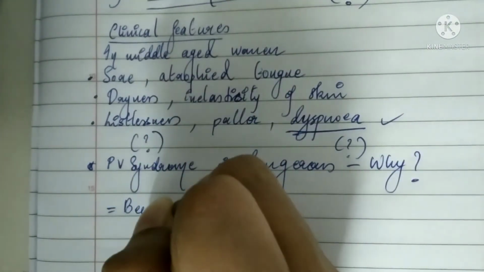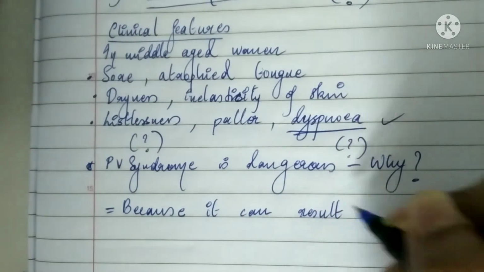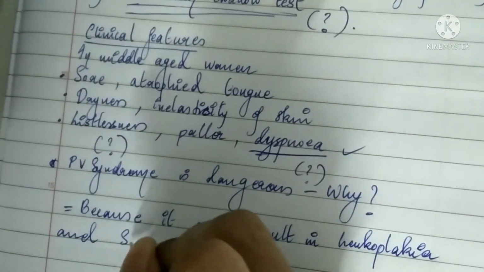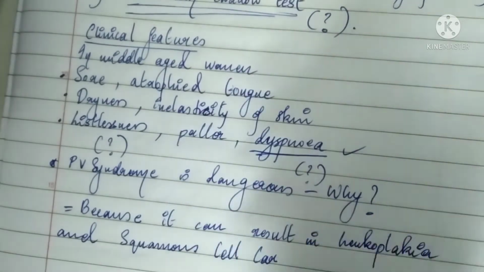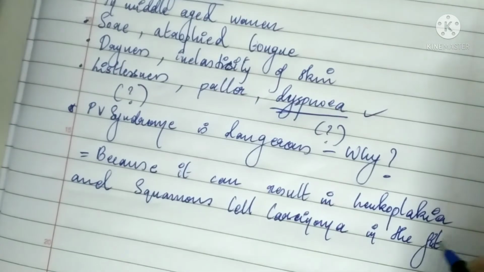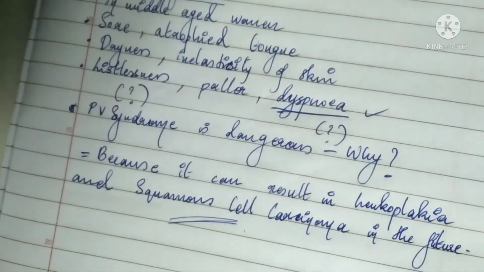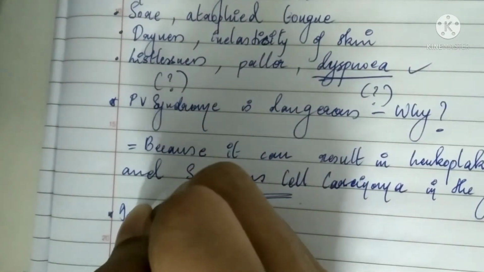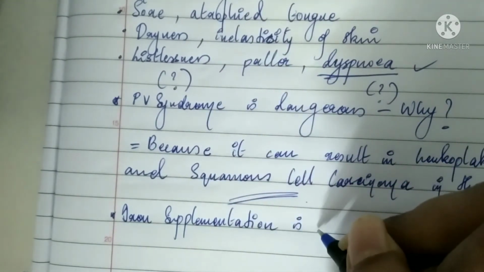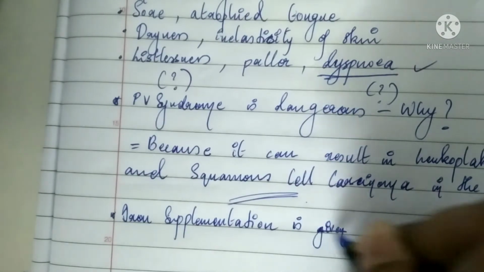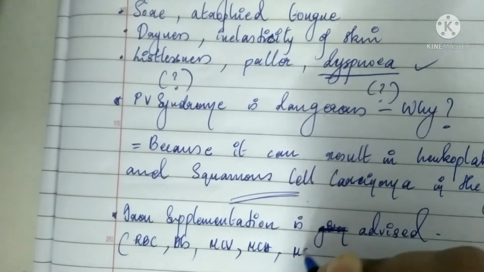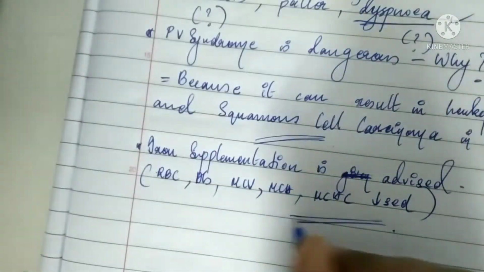Plummer-Vinson syndrome is dangerous. Why? Because it is a potentially dangerous syndrome that can result in leukoplakia and squamous cell carcinoma of the oral mucosa. That is why we have to treat this as early as possible. It can be managed with iron supplementation, which is usually administered or advised. Here also hemoglobin, RBC, MCH, MCHC and MCV are all reduced.